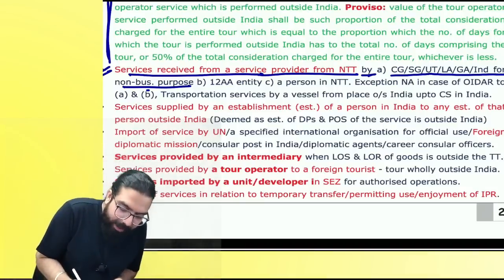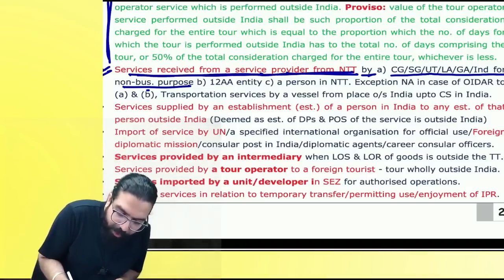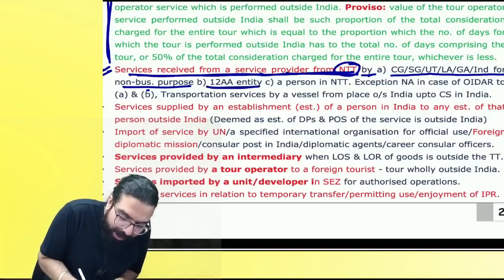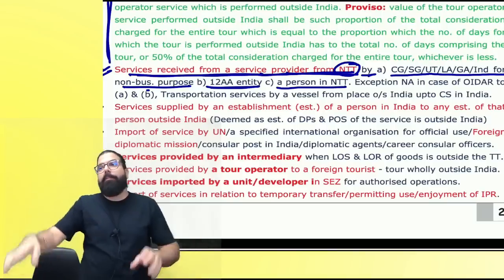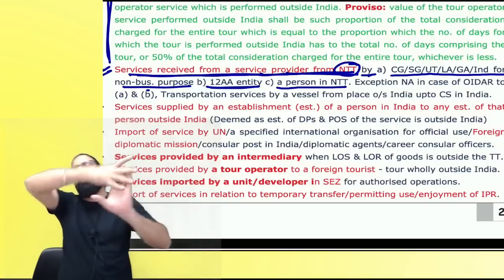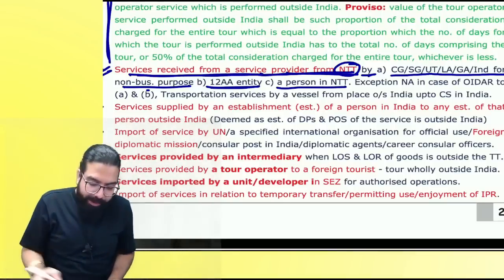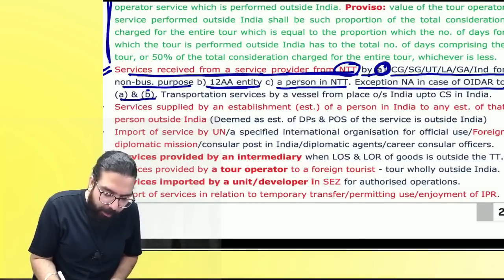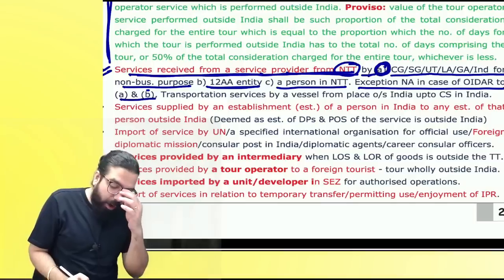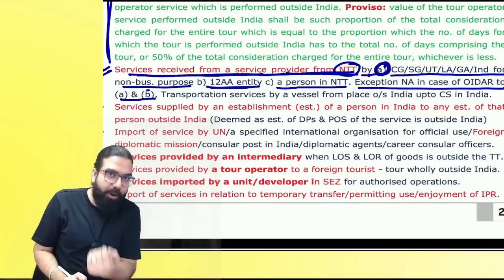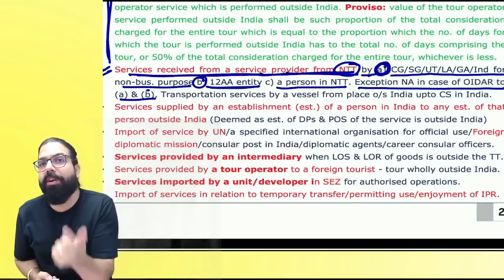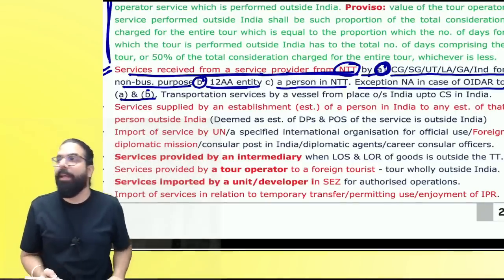Everyone over here. B. If services are received from a service provider from a non-taxable territory, one service provider is giving services to whom? To a 12AA entity. Or if it is provided to a person in the non-taxable territory, that is always exempted. The next one, exception is OIDR services to A and B. Baba, if OIDR is providing services to whom? Central government, state government, local authority, governmental authority, individual for non-business purpose, or it is provided to a 12AA entity, the forward charge mechanism exemption will not be applicable.